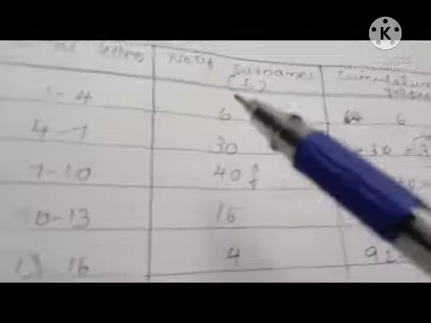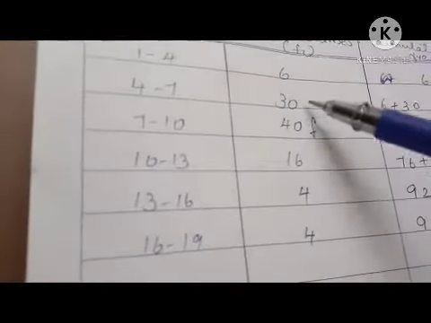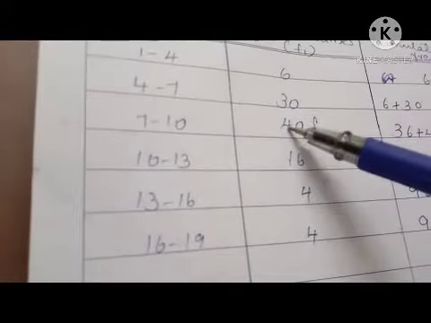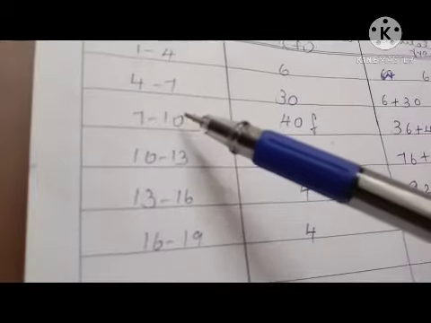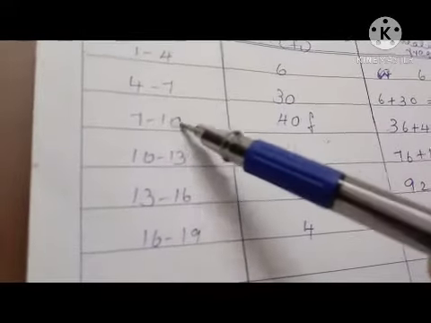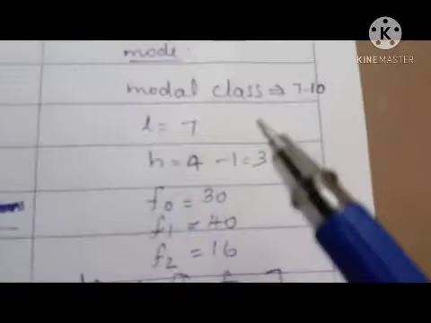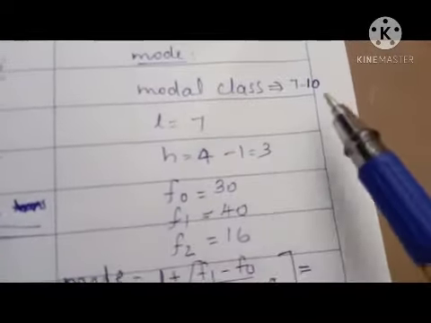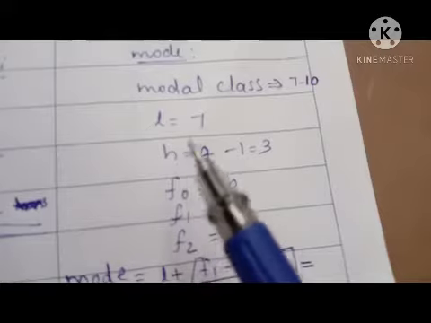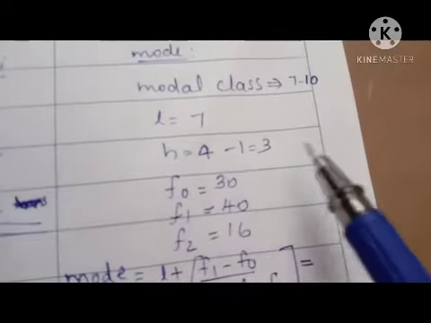Then for finding the mode, we have to find the modal class. For that, which frequency is maximum here? This frequency. So this is the modal class, 7 to 10. So L is 7, and H is the same as for the median, that is 4 minus 1, 3.